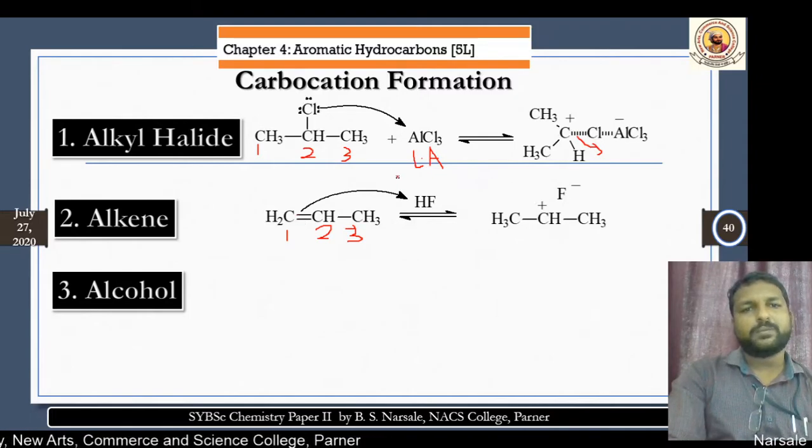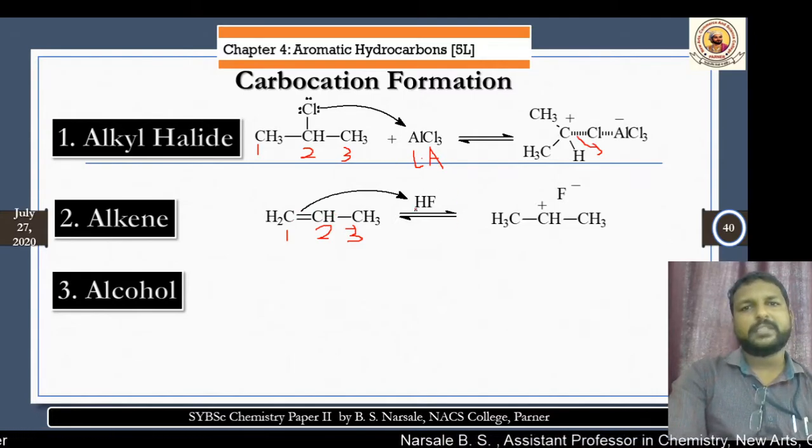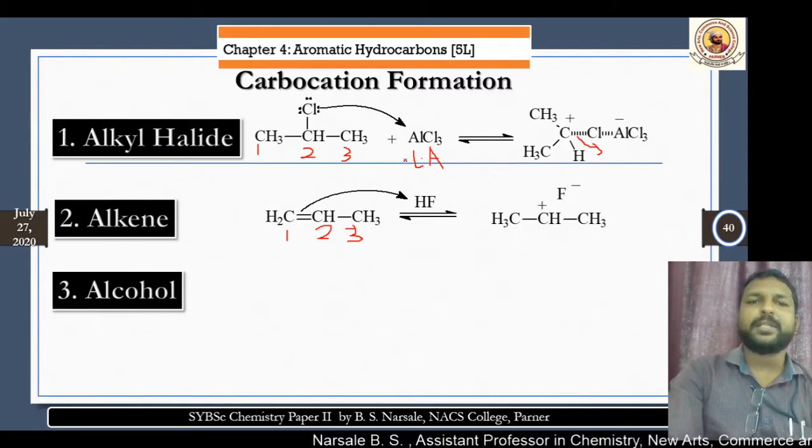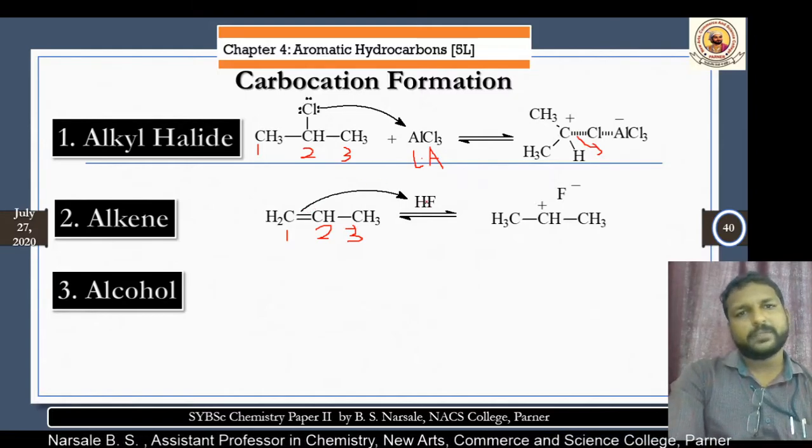Now in this 1-propene, the pi electrons within the double bond are given to the HF molecule. HF, a Lewis acid, again accepts electrons. The lone pair here is now a bond pair. It's accepting electrons.